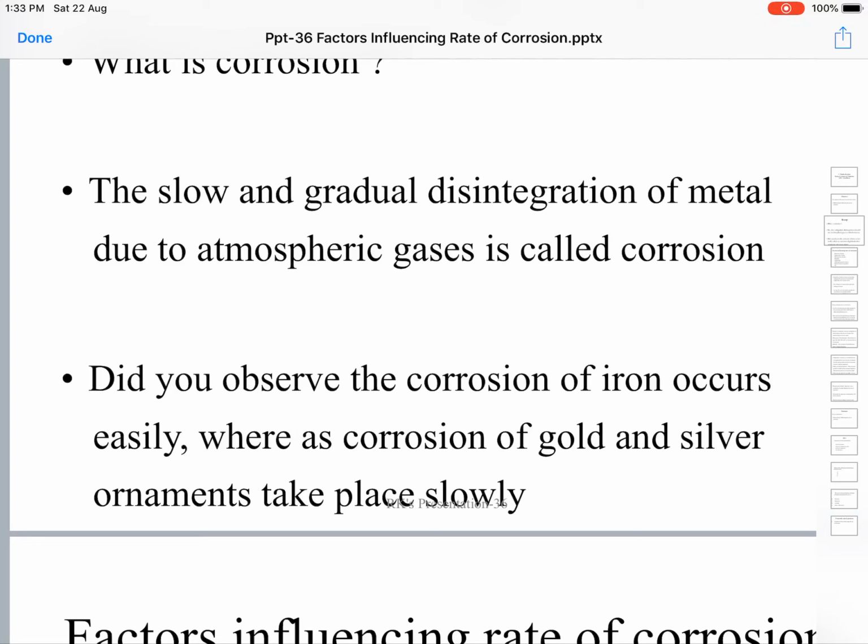Rate of corrosion means whether it happens fast or whether it happens slowly.